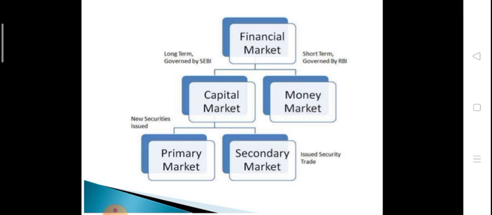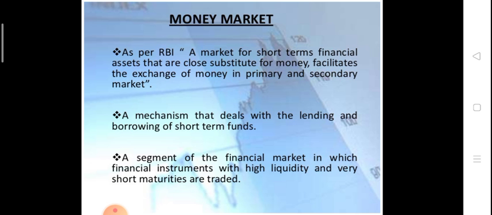Now, capital market is also classified into two parts. Number one is primary market and second one is secondary market. Primary market is for new securities, means if we want to issue new securities, we go to the primary market, and after issuing those securities from the primary market, if we want to sell them, we go to the secondary market.